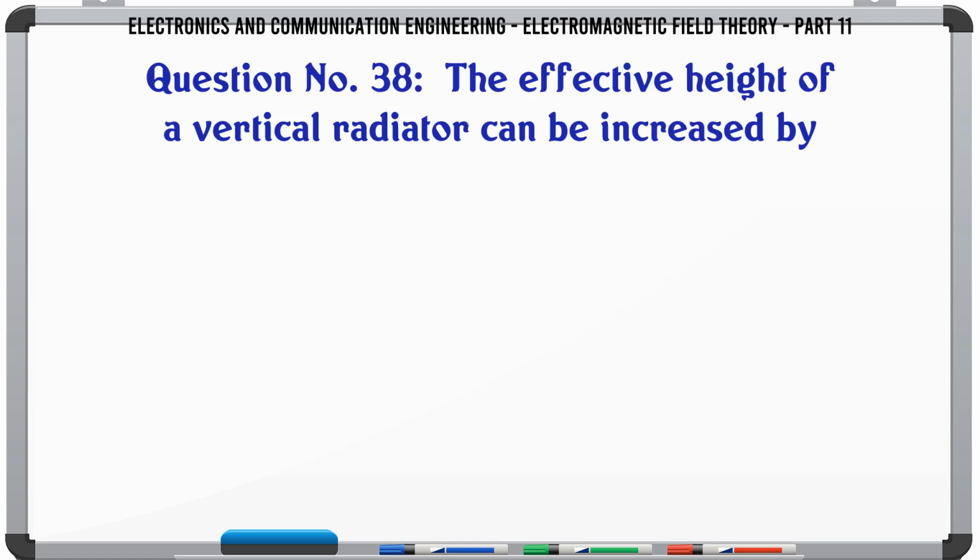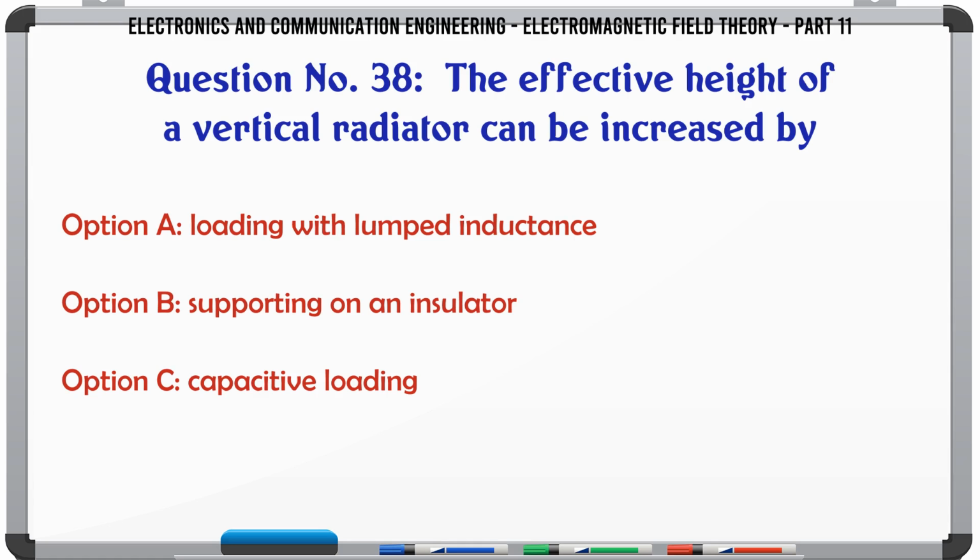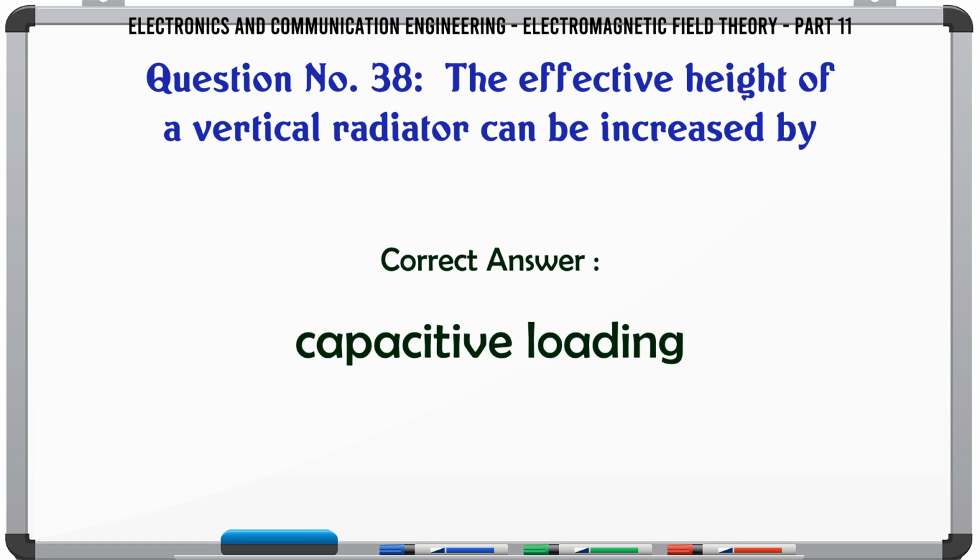The effective height of a vertical radiator can be increased by A. Loading with lumped inductance. B. Supporting on an insulator. C. Capacitive loading. D. Giving input more power. The correct answer is, capacitive loading.